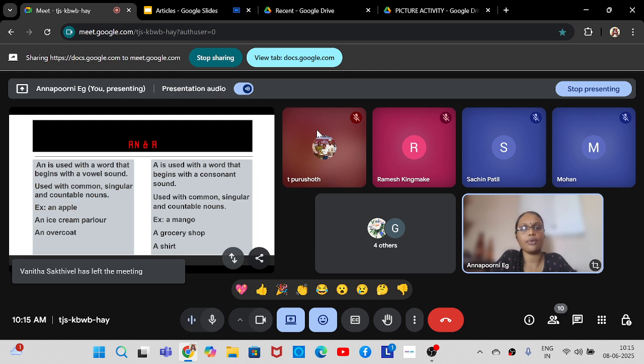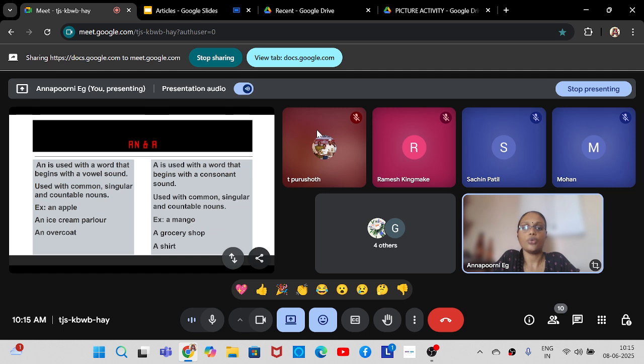Keep that in mind. We have already studied it in the last year, but this year we will again learn it. In the next class we will be starting nouns. So at that time we will learn all common nouns are countable nouns, but all material nouns are uncountable nouns. So common nouns and countable nouns are the same. In one way or the other way they are the same. Okay, and only these nouns can be singular or plural. And whenever it comes in a singular form, we can use the article an. So for example, an apple, an ice cream parlor, an overcoat, an umbrella, etc.